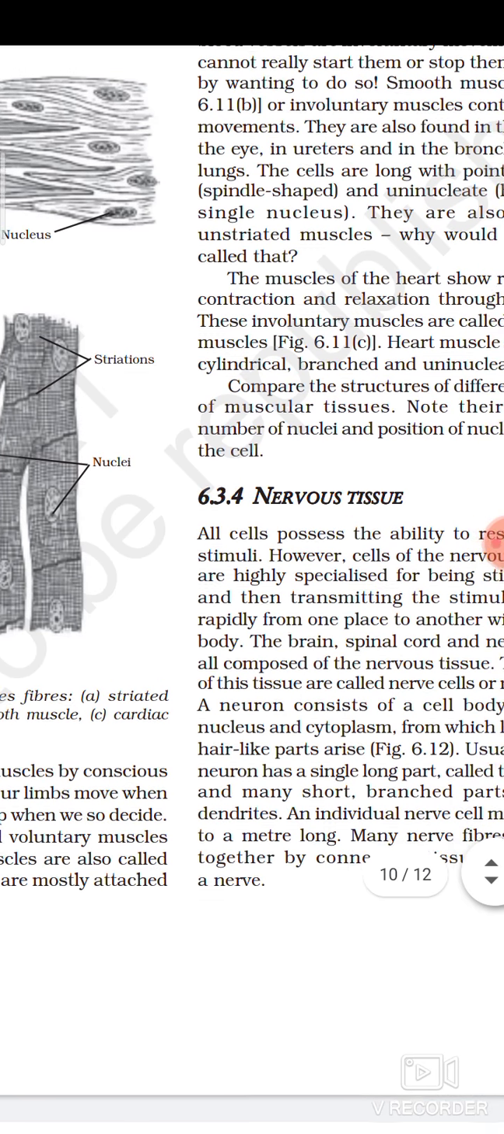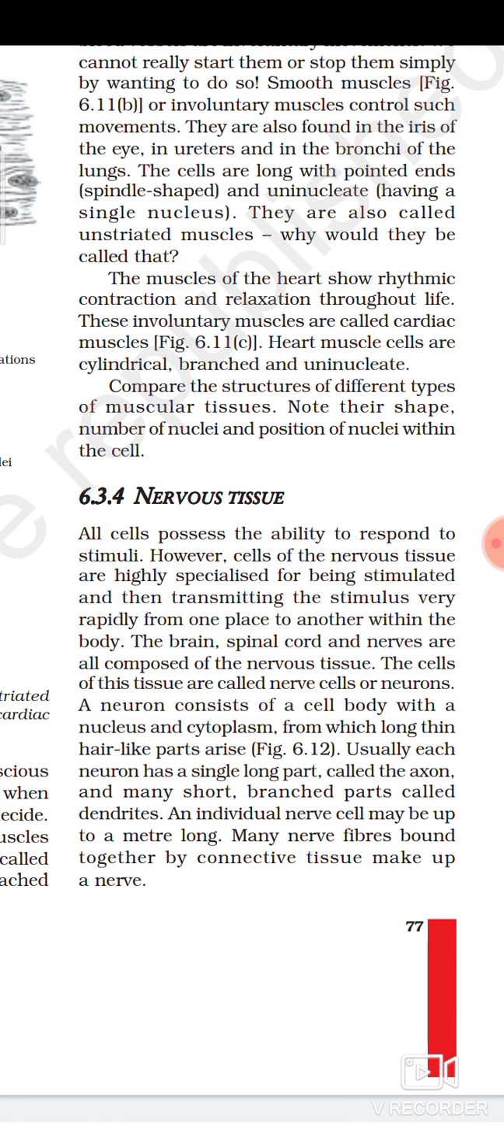Now, last but not least, the last type of animal tissue found in the body of an animal is nervous tissue. What tissue? Nervous tissue. Whenever anything is going on in any part of our body, how do we come to know? Suppose a mosquito bites a particular part of your body. Without looking at where it is biting, your hand automatically goes there to kill the mosquito. How is it possible?